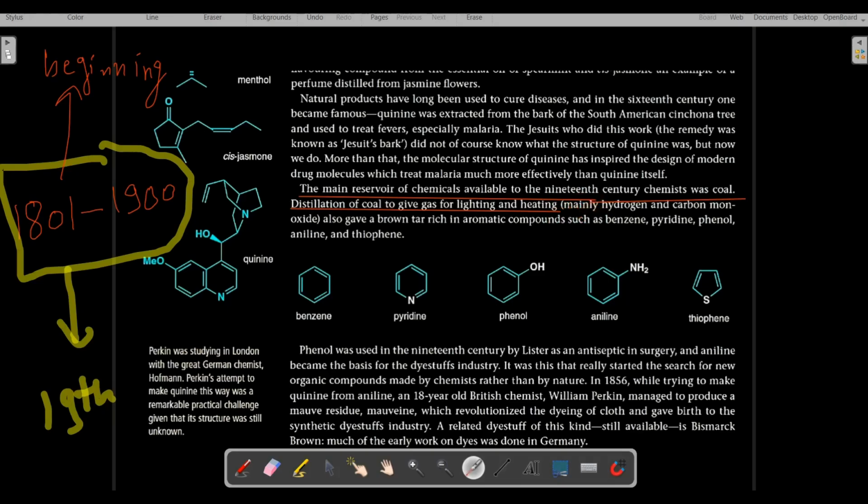Distillation of coal mainly gave hydrogen and carbon monoxide.